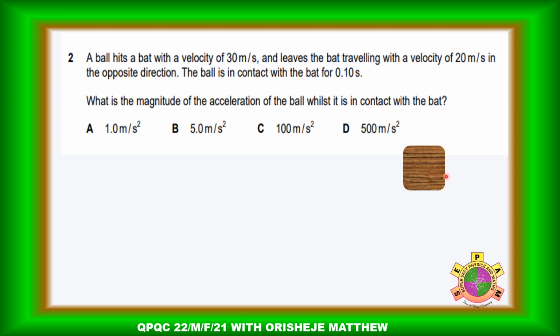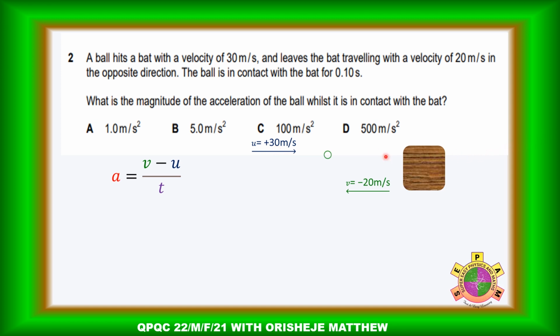So let's assume that this is the bat. For us to get the acceleration, the ball went and had contact with the bat, and then the ball was reversed with this speed. So we have the initial speed and the final speed. The initial speed was 30 meters per second due east.